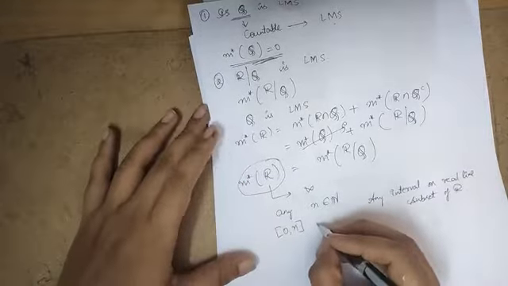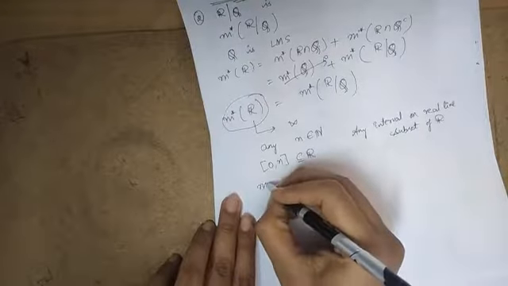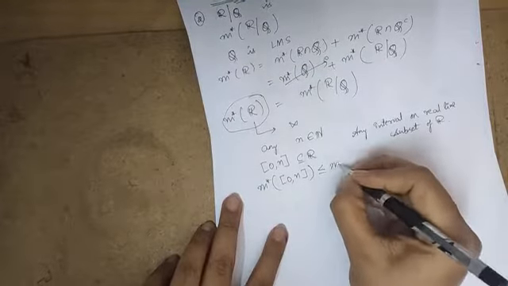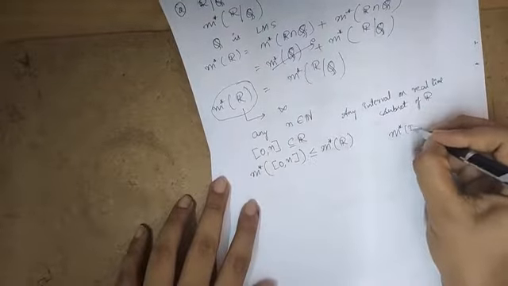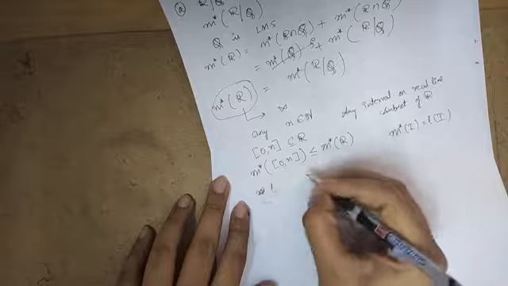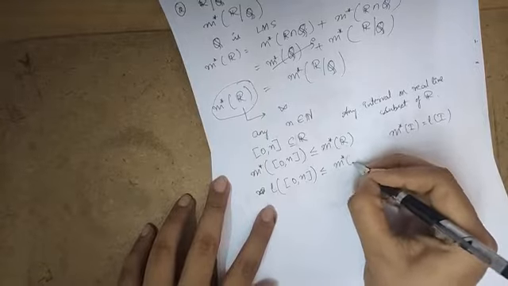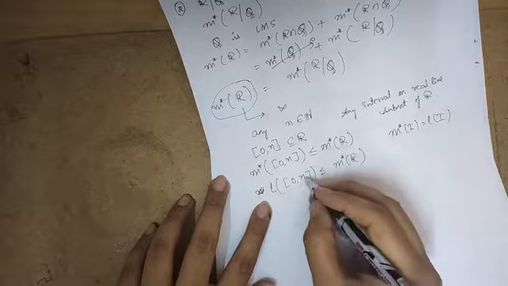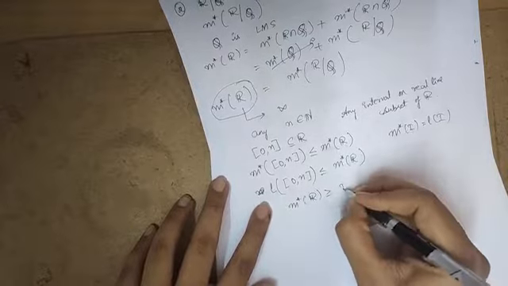This is obviously a subset of R. From monotonicity of m star, I can write m star of (0, n) is less than or equal to m star of R. Since the outer measure of an interval is equal to the length of the interval, I can write length of (0, n) is less than or equal to m star of R. The length of this interval is n minus 0, so m star of R is greater than or equal to n.